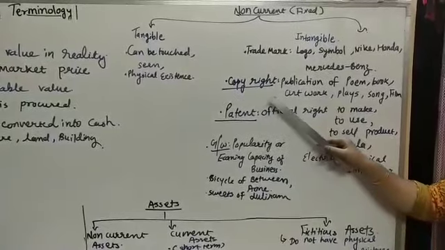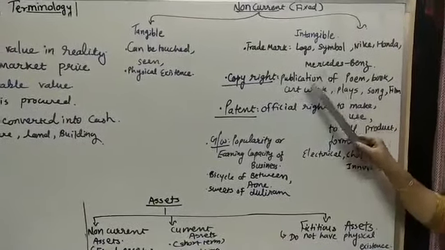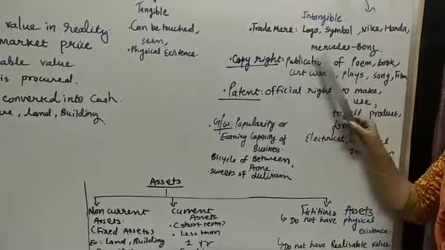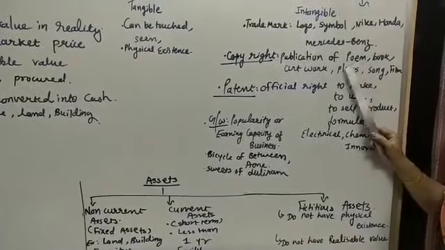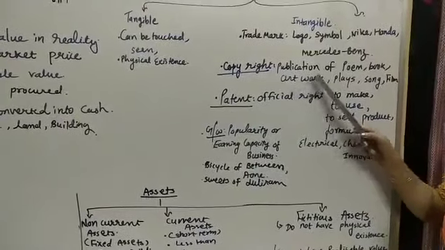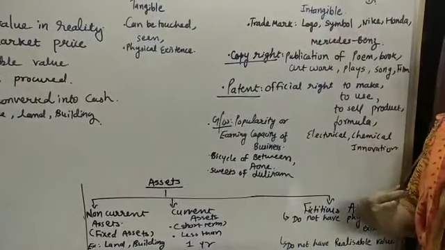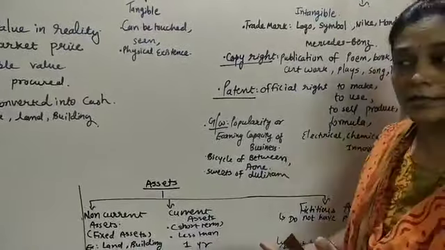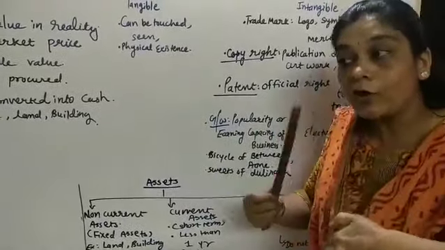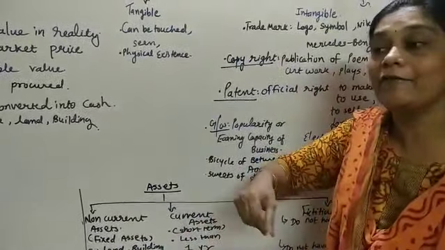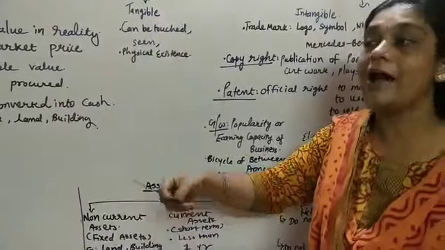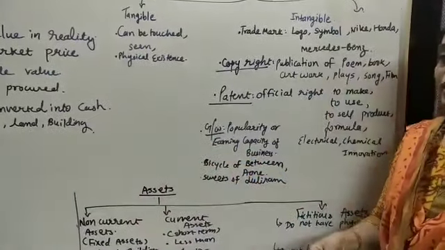Copyright is for publications of poem, book, story, artwork, film, plays, song. If I have made it, I won't allow others to use it. But if I want to allow it, I have to assign that copyright. I have to make others the authority.